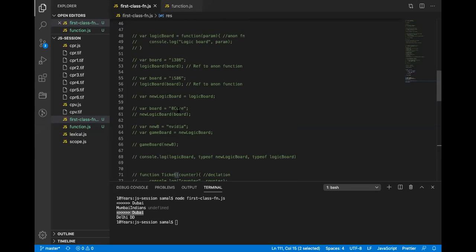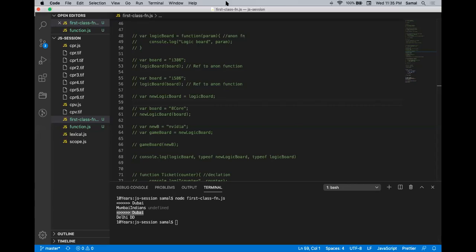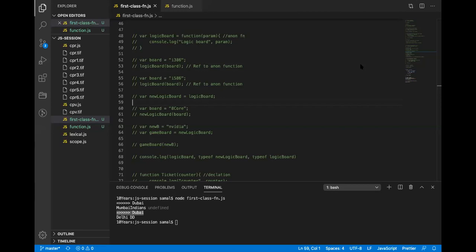So what is a first class citizen? Functions. Why is a function a first class citizen in JavaScript? What do you mean by first class citizen? At least in JavaScript, it has access to everything. It can do anything it wants. It can be assigned to a variable, it can be declared, it can be returned from a function, and it can also be passed as a parameter to a function, which I will show you tomorrow.